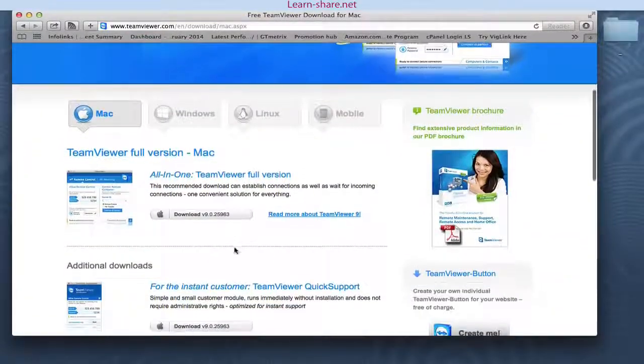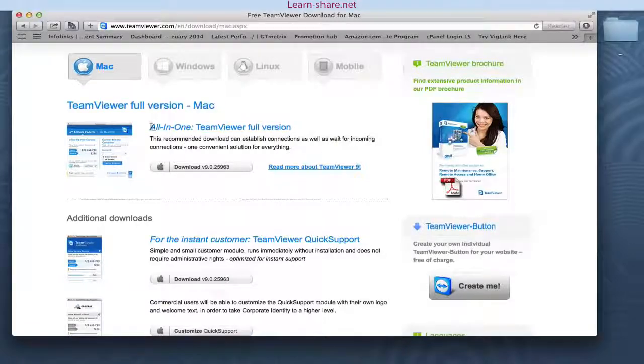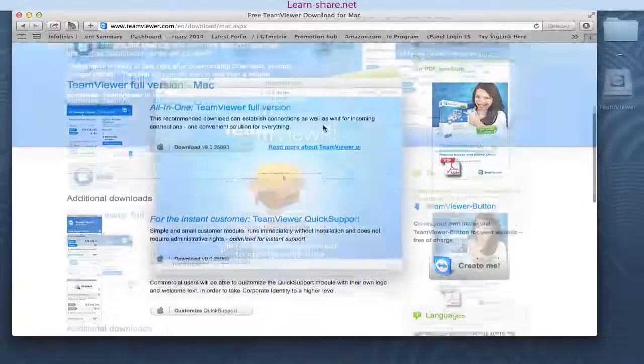On the download page, select the appropriate version for your computer and mobile phone. For your host computer, choose TeamViewer Full Version. The full version can establish connections and wait for incoming connections. Or TeamViewer Host for unattended access to remote computers, optimized for server maintenance or home office access. Install it on the host you want to access.